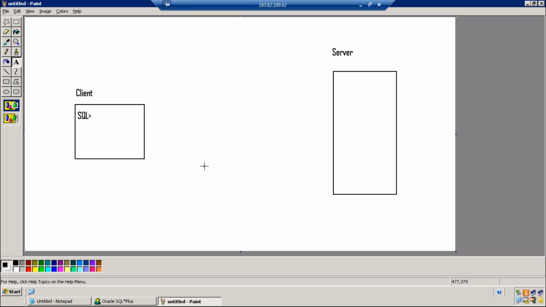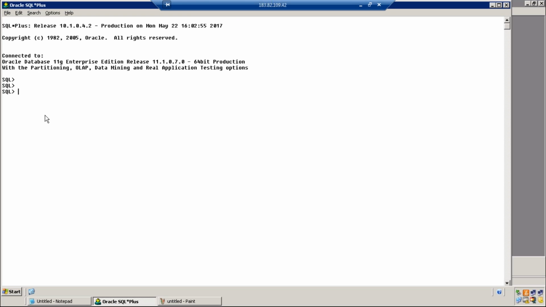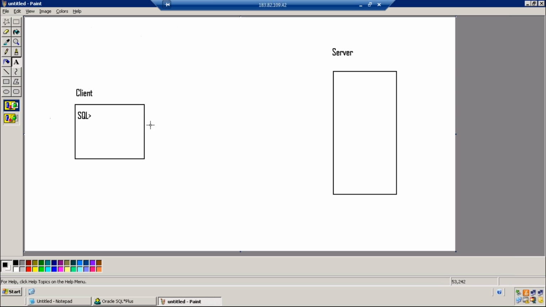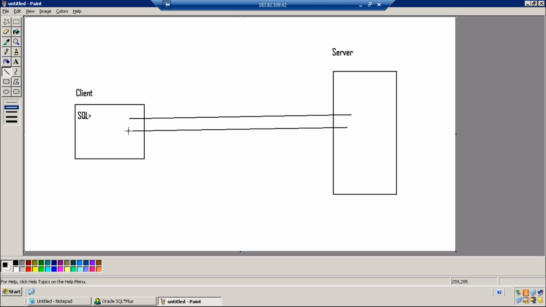SQL prompt is the client environment. Now here you are writing a program. Where do we run the program? We run the program in the client environment. When you run the program from the client machine, it will be submitted to the server, the program will be executed on the server machine, and we get the output from the server machine to the client machine.